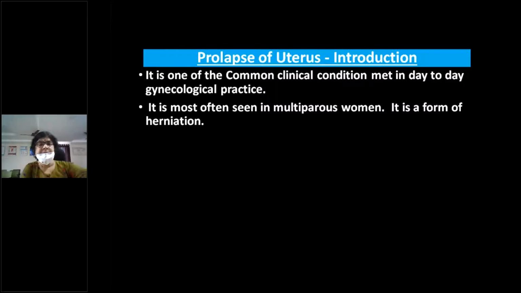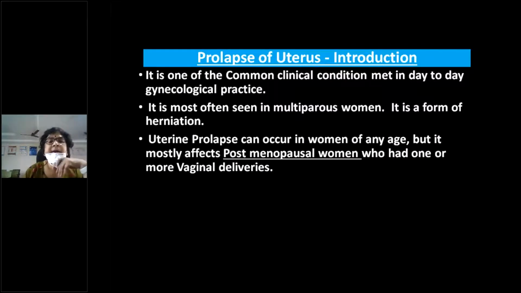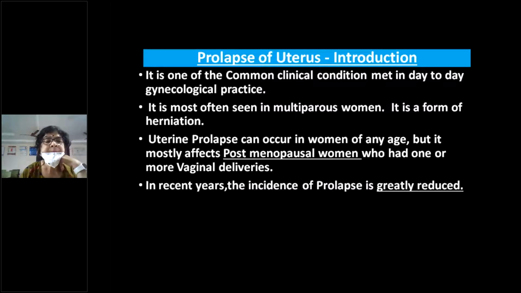This is also a herniation of the uterus into the introitus or outside through the introitus, right? It can occur at any age group, even in the reproductive or younger age group, but most commonly it is seen in postmenopausal women with a history of previous vaginal deliveries, right?